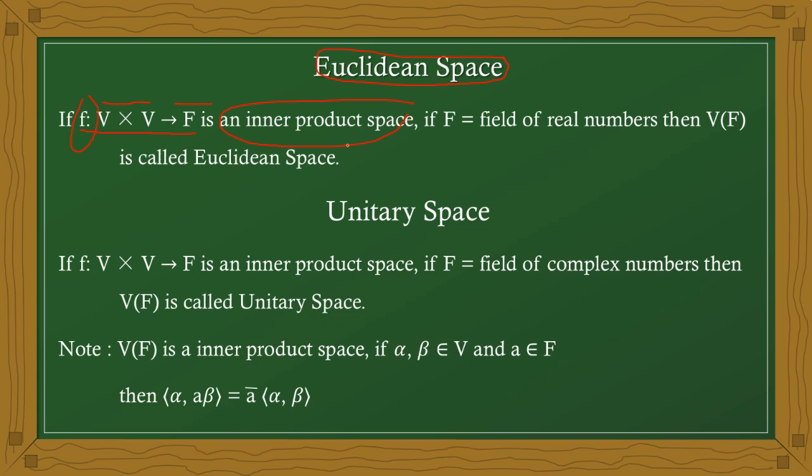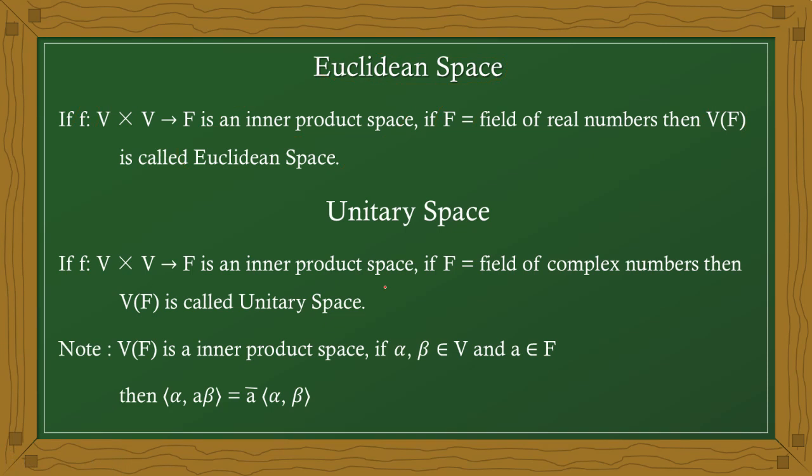And if the field is the real field, that means the field of real numbers, then the inner product is called the Euclidean inner product.